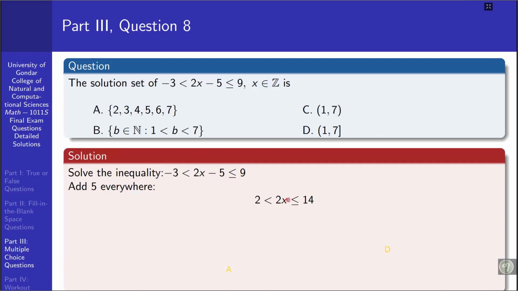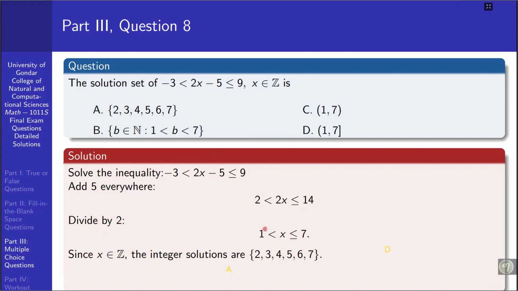We want x to remain alone, so dividing 2x and 14 by two, we have 1 less than x less than or equal to 7, so this will be the solution set for this linear inequality. Since x is an integer, the set of integers greater than 1 and less than or equal to 7 could be, I think, A. So the answer could be this one, that is A.